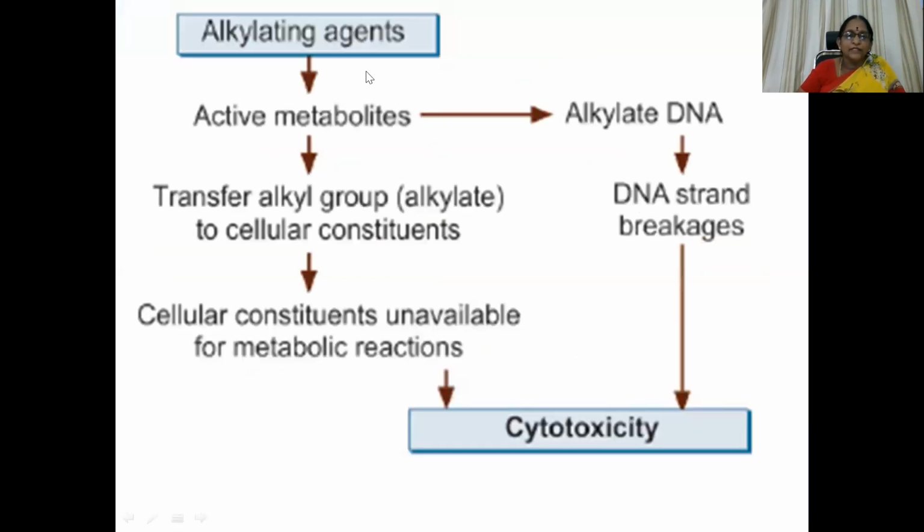This you can see in this diagram also: alkylating agents getting activated, giving rise to active metabolites. They transfer alkyl groups, or they alkylate the other cellular constituents. So cellular constituents, because of undergoing the process of alkylation, are unavailable for metabolic reactions. So they alkylate DNA, and various cellular constituents will get alkylated. So DNA strand breakages, all together resulting in cytotoxicity.